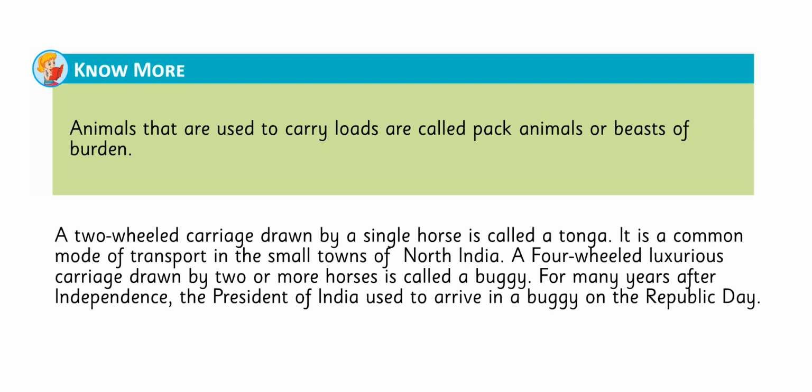A two-wheeled carriage drawn by a single horse is called a tonga, which is a common mode of transport in small towns of North India. A four-wheeled luxurious carriage drawn by two or more horses is called a buggy. For many years after independence, the President of India used to arrive in a buggy on Republic Day.